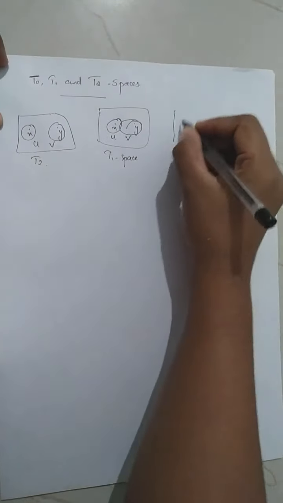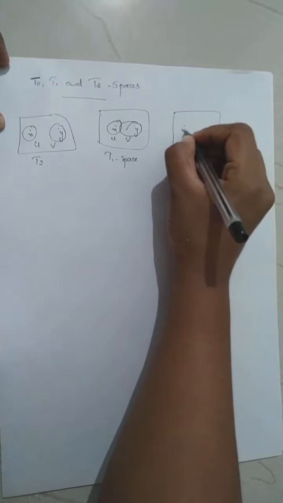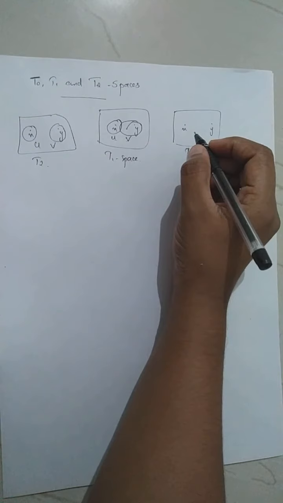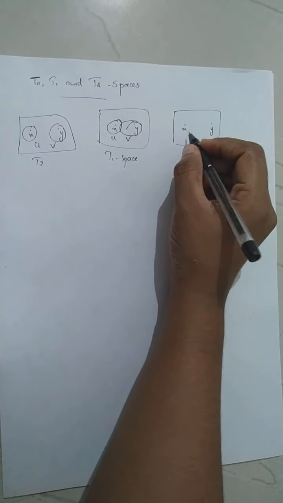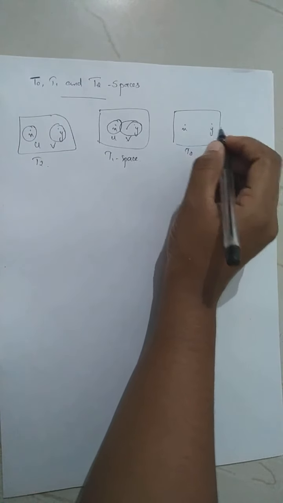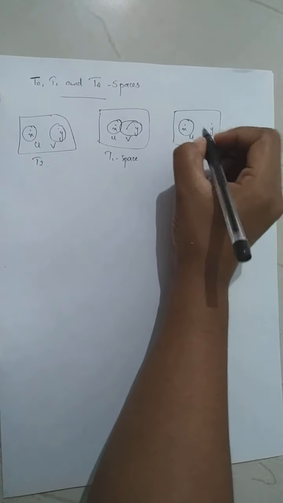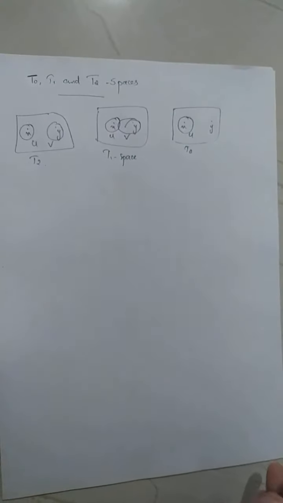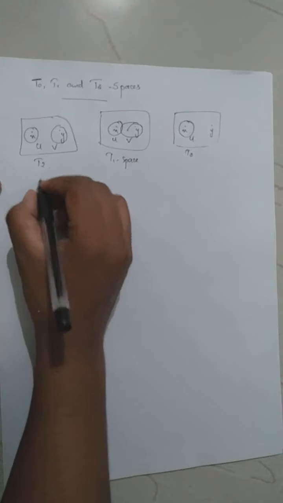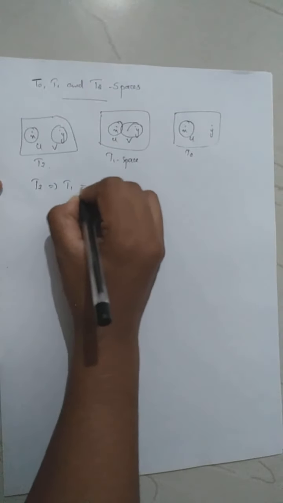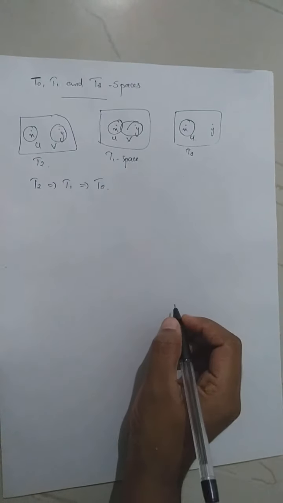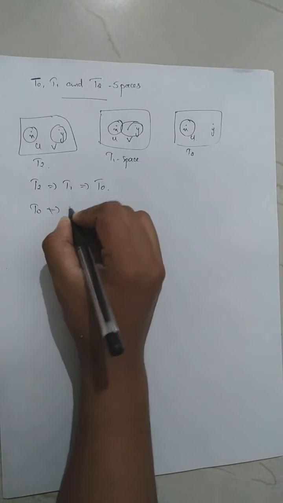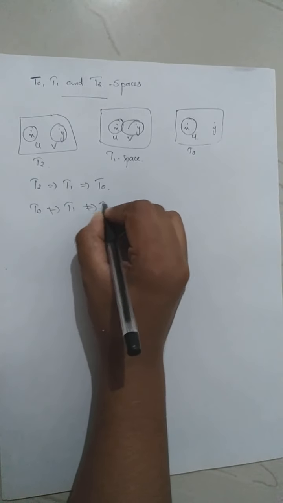And a space is T0 if, for any two distinct points x and y, there exists an open set U which contains either x or y but not both. So there exists some open set U such that x belongs to U and y does not, which is called a T0 space. Now it is easy to see that T2 always implies T1, which always implies T0. The reverse implication may not be true: T0 doesn't imply T1, and T1 doesn't imply T2.